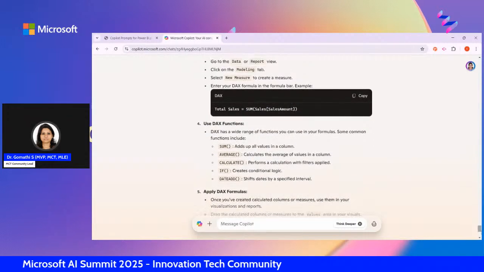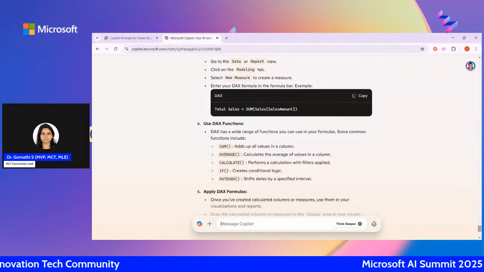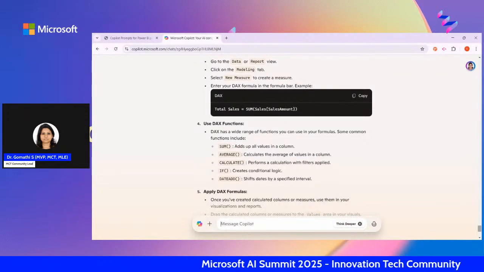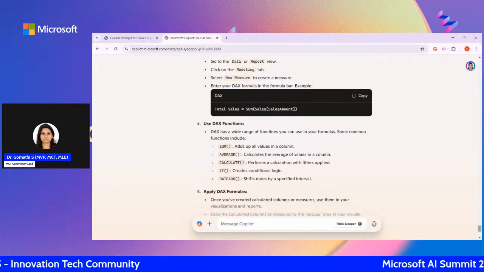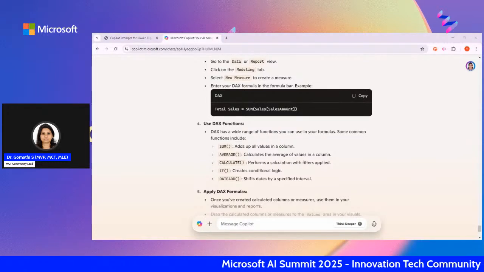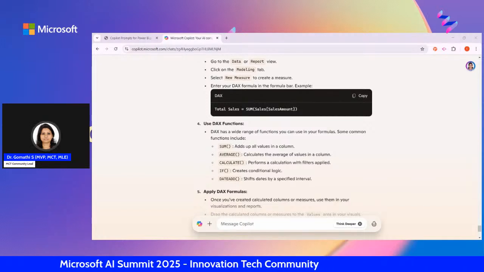And then the DAX functions, generally and commonly used functions. It is giving you all the basic and essential details available for DAX, right? And when you can apply these DAX functions, that is also available here.